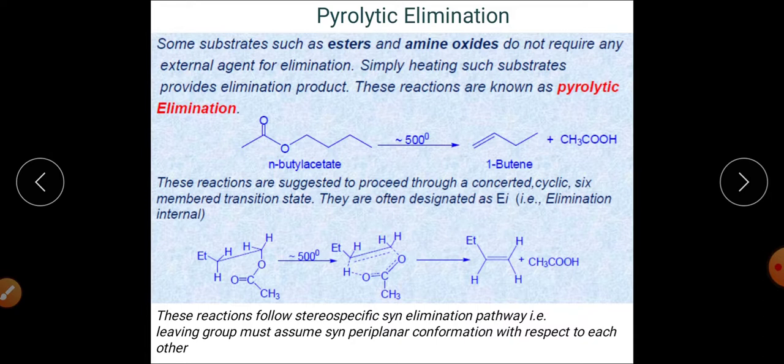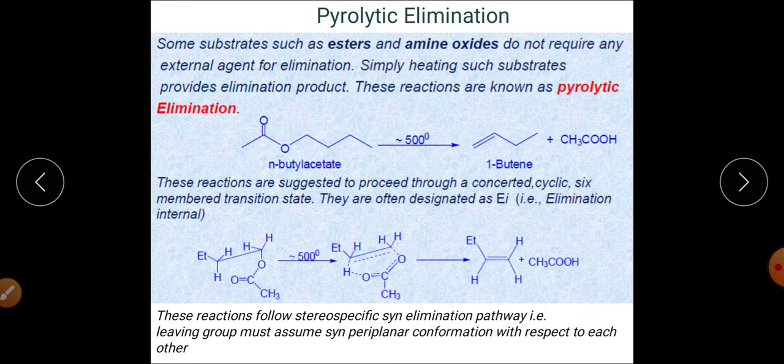You can see here on the slide that this is an ester, and when this ester is heated at around 500 degrees Celsius, it will give rise to 1-butene, and acetic acid will be eliminated from here. So basically this is a kind of elimination reaction, and it is often called Ei, that is, elimination internal reaction. Why is this called elimination internal reaction?